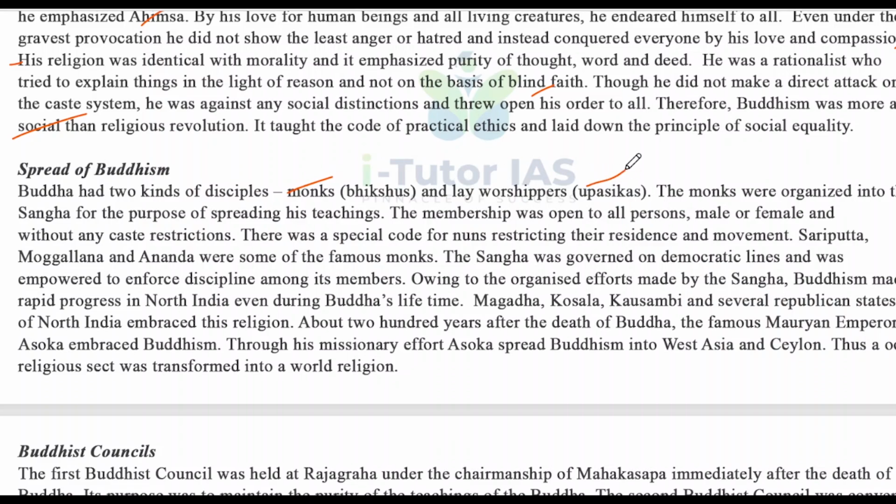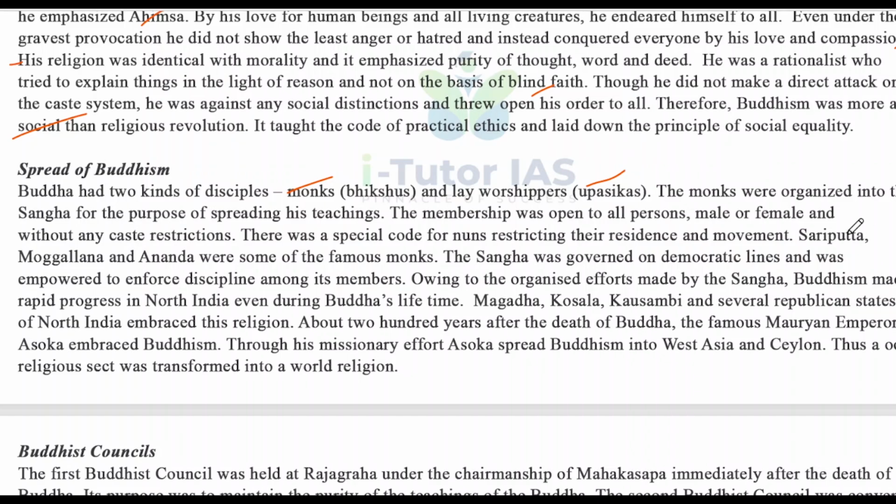The monks were organized into the sangha for the purpose of spreading his teachings. The membership was open to all persons, male or female, without any caste restrictions. And there was a special code for nuns restricting their residence and movement. Sariputta, Moggallana, and Ananda were some of the famous monks.